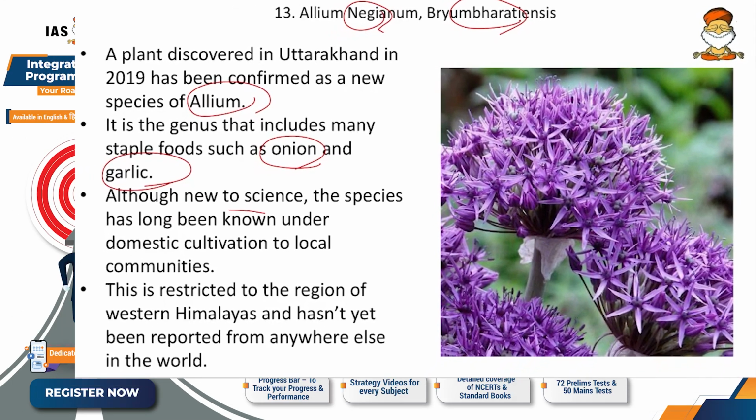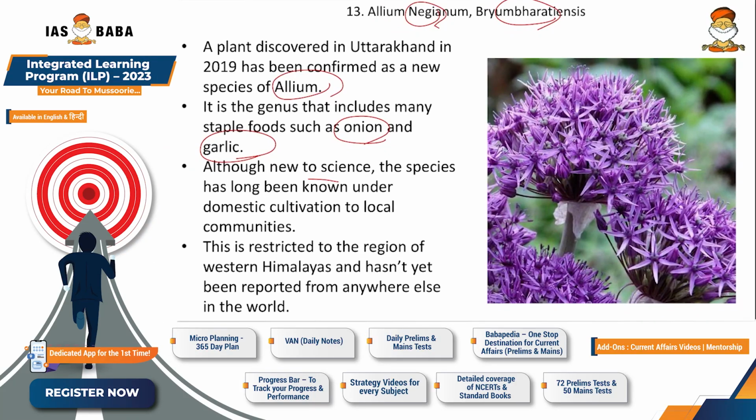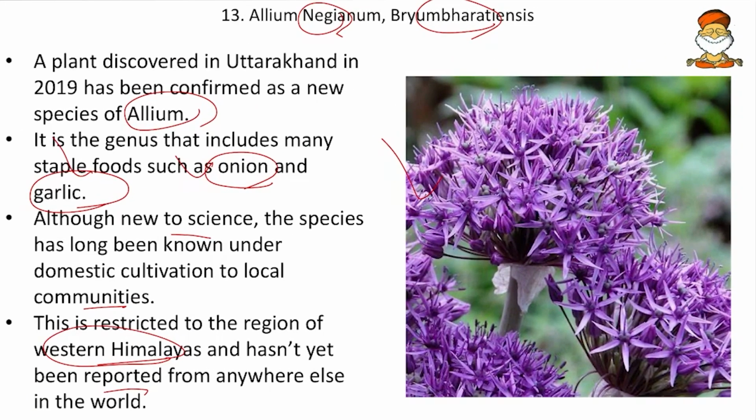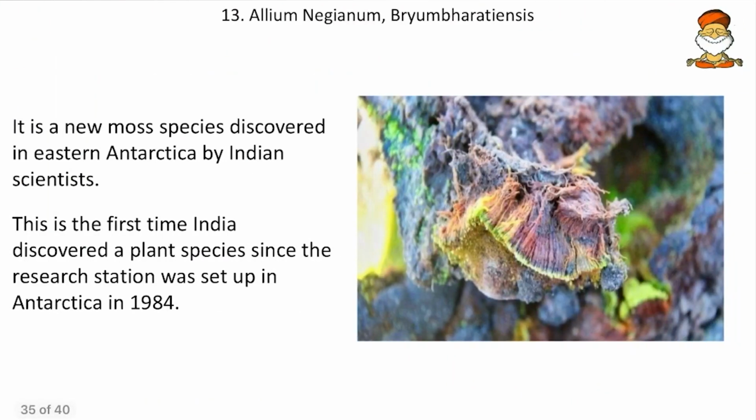And although new to science, the species has long been known under domestic cultivation to local communities. So local communities cultivated this even before science knew it. And this is restricted to the region of the Western Himalayas and hasn't yet been reported from anywhere else in the world. So this might be endemic to the Western Himalayas. So remember the Allium negianum, and they belong to the onion and garlic family, and they might be endemic to the Western Himalayas.